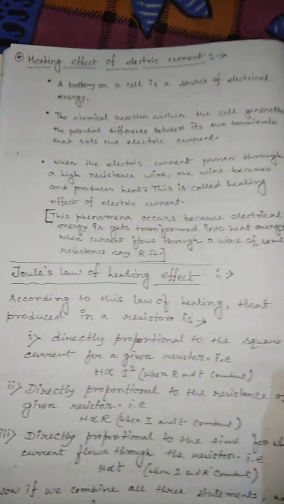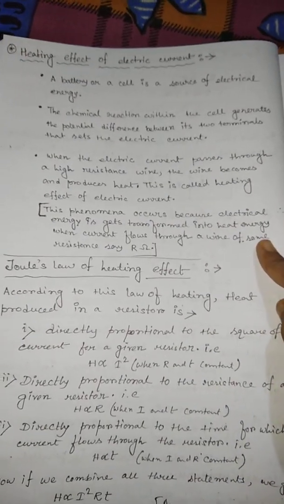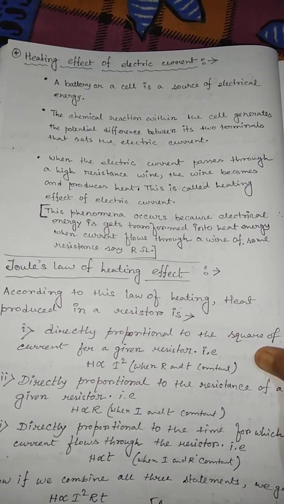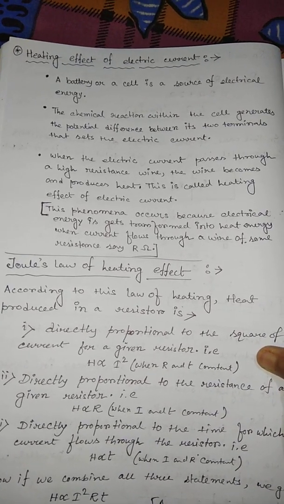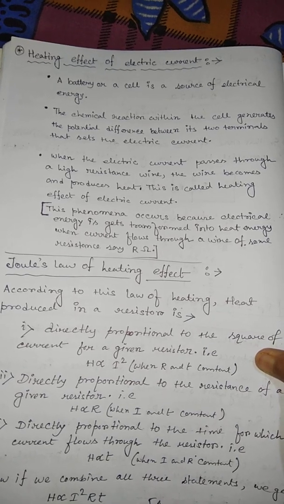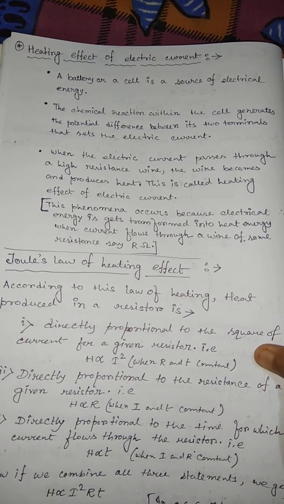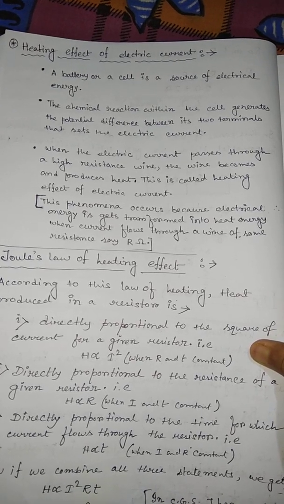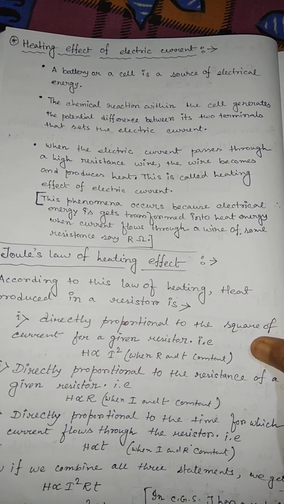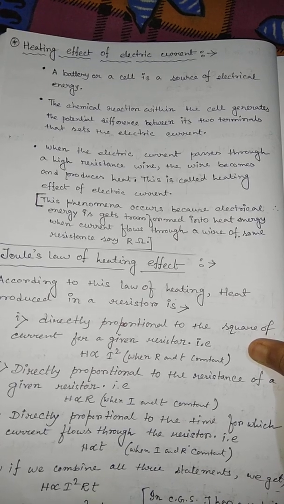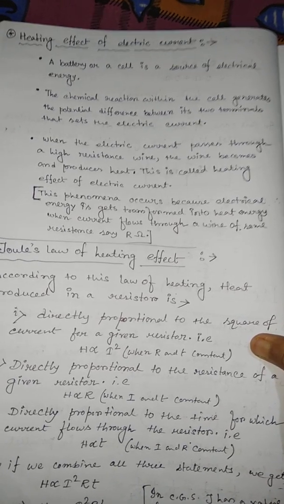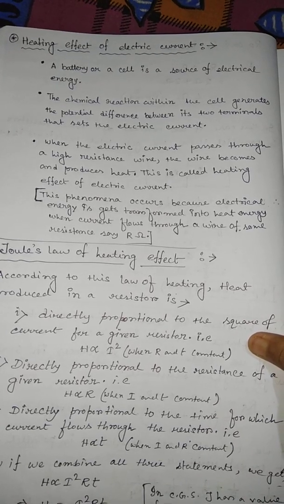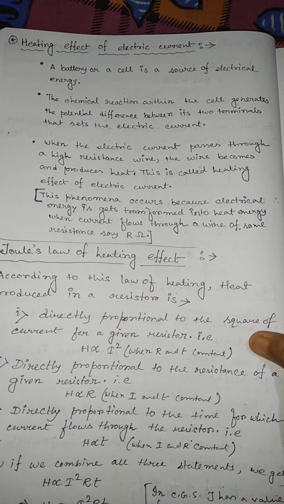Dear student, in this class we discuss the heating effect of electric current. We also studied this topic in class 7. As we know, when an electric current passes through a conductor, three effects occur. One is the heating effect of electric current, which is due to resistance. Another is the magnetic effect, and the third is the chemical effect of electric current.